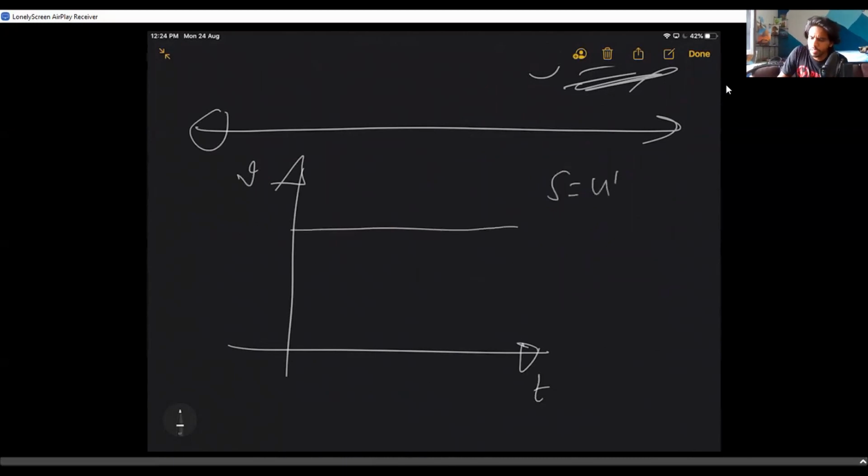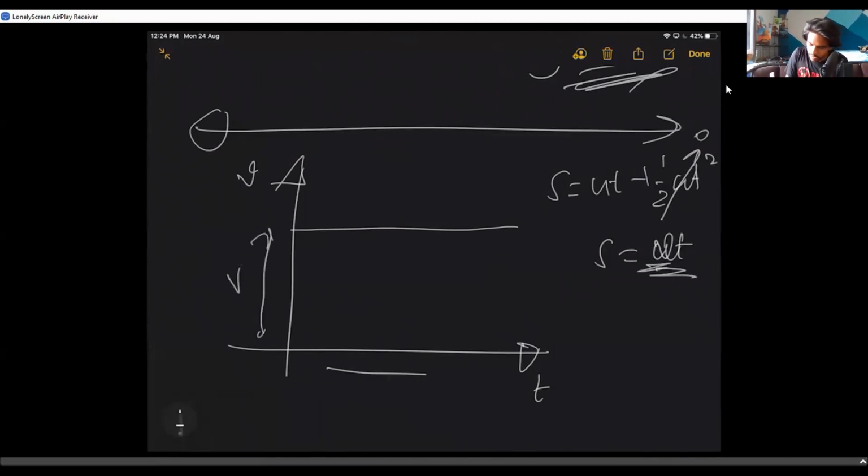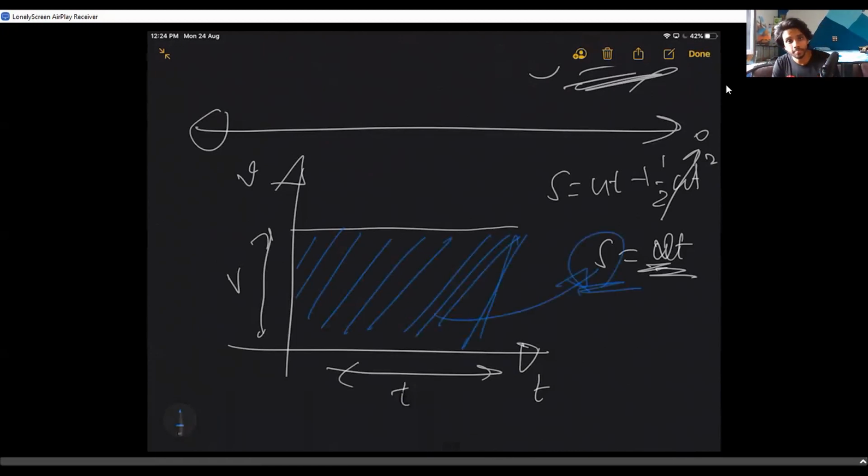You know the formula, everyone knows these formulas. Since there is no acceleration, this part is zero. S equals u into t, or v into t. If you clearly look at it, this is nothing but v, this is nothing but t. So what we have here is the area. The area clearly represents the displacement, since it is moving with a constant velocity.